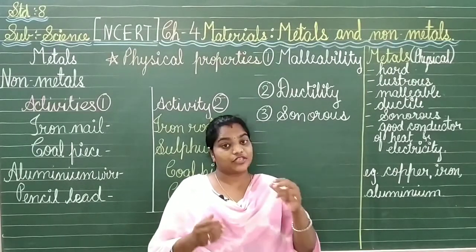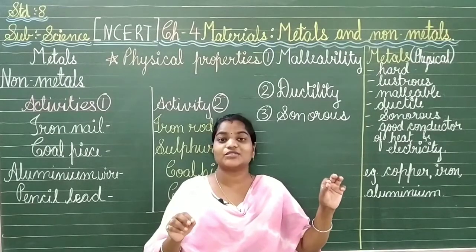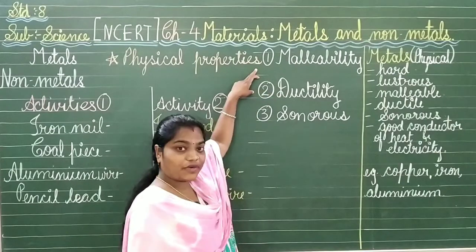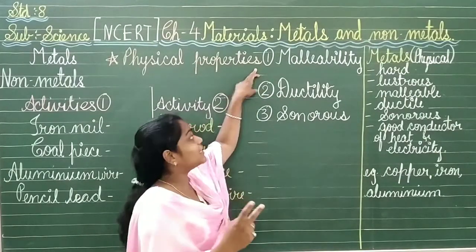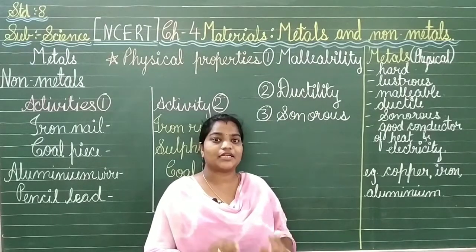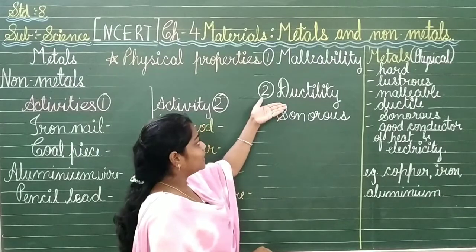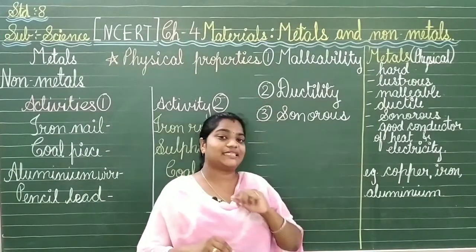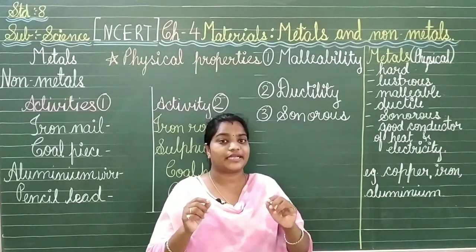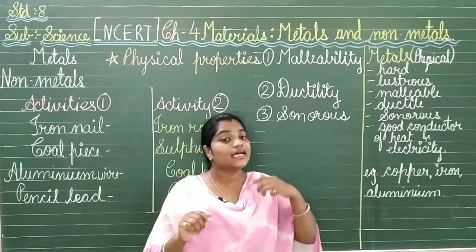Ductility means when we can hammer it and convert it into wires, that is known as ductility. So we have learned two physical properties here: malleability means we can convert the metal into thin sheets, and ductility means when any metal can be converted into thin wires.